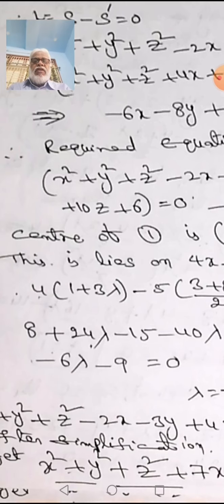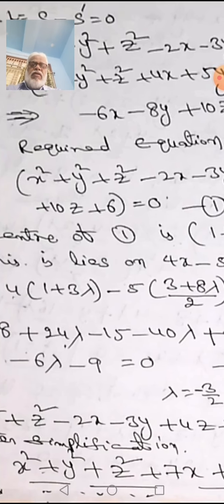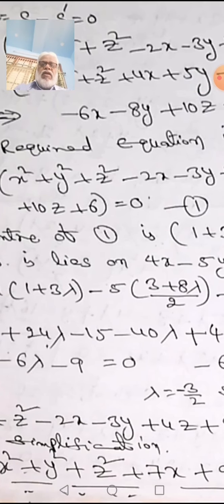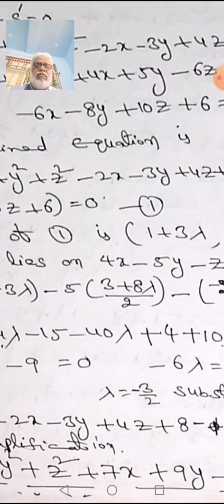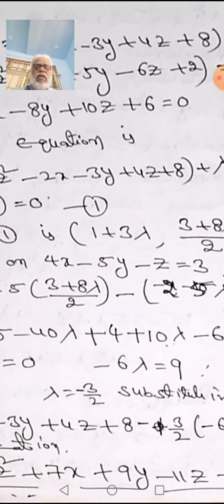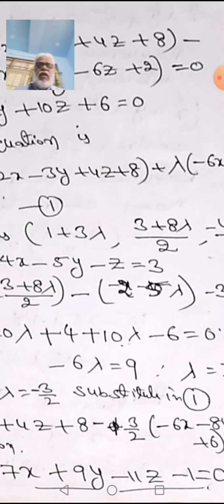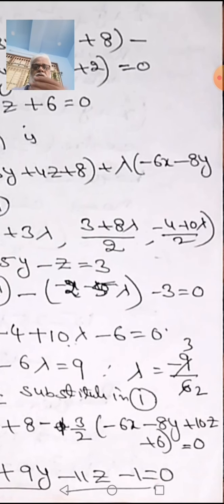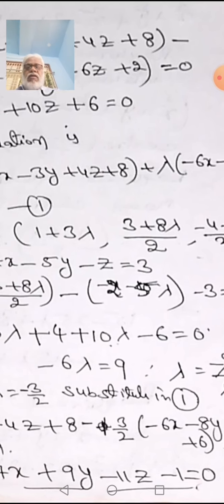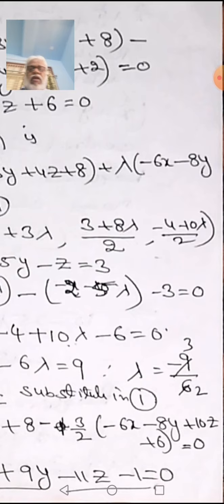After simplification we get minus 6 lambda minus 9 is equal to 0. From this, minus 6 lambda is equal to 9. So lambda is equal to minus 9 by 6. Lambda is equal to minus 3 by 2.